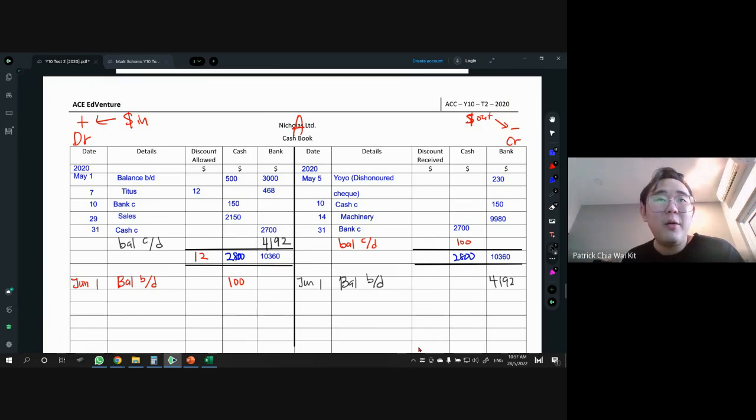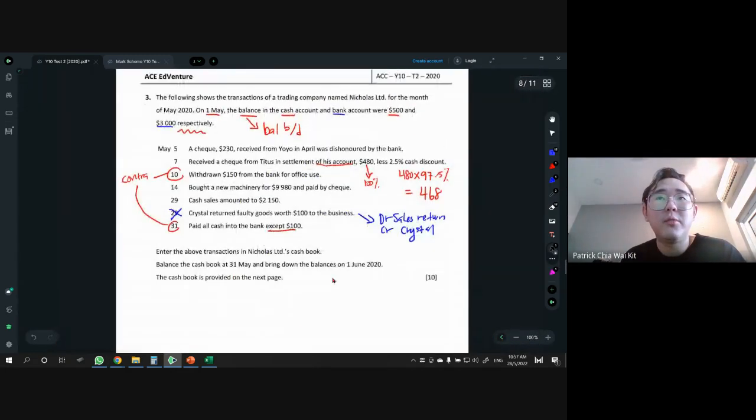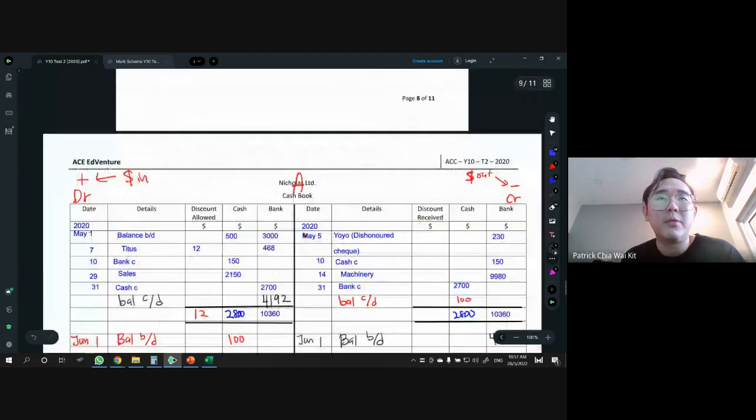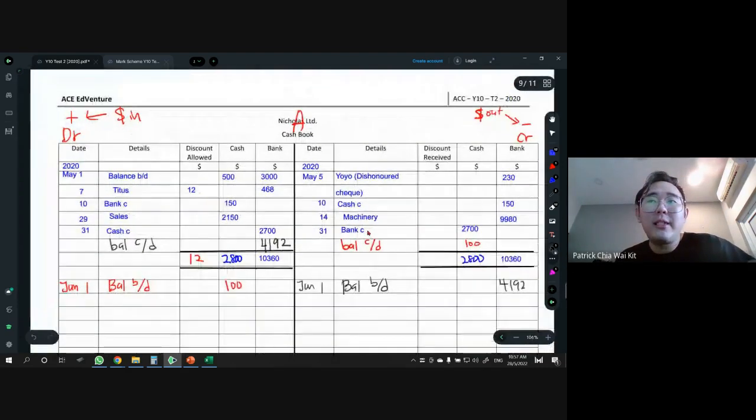All right. I hope this one no problem. The balance BD 4192 on the right hand side, that is a bank overdraft. But you see, we don't use the word bank overdraft. We just put there balance BD. So that's why it happens. Any more question for the cash book here? Nope. We are done already. Just need to prepare the cash book. I hope you guys have no problem with cash book.